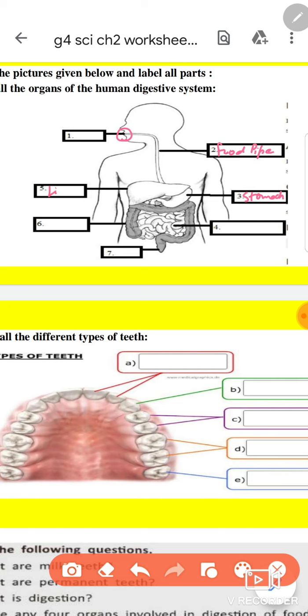Fourth is liver. Then this inside, inner one, is your small intestine. Outer one is your large intestine. And last one is anus.